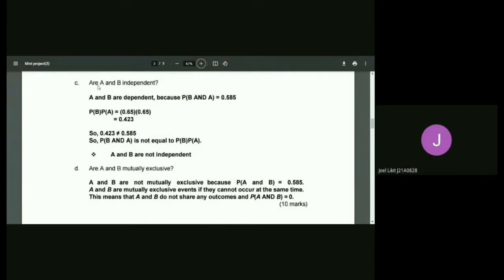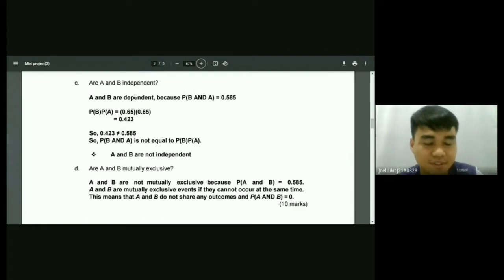Okay, so for C, A and B are dependent because P of B and A equals 0.585, then P of B equals 0.65, and P of B given A equals 0.423. So 0.423 is not equal to 0.585. So A and B are not independent.